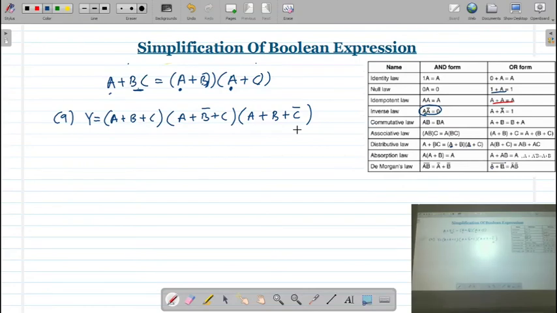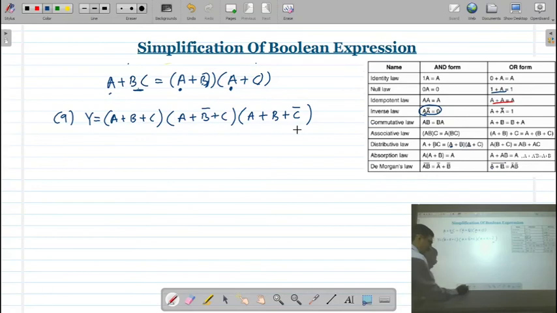So here, again each bracket contains the 3 variables, and there are 3 brackets. So if we open this, then you will get a large number of terms. But instead of this, if we apply this distributive law, then easily we can simplify this expression.